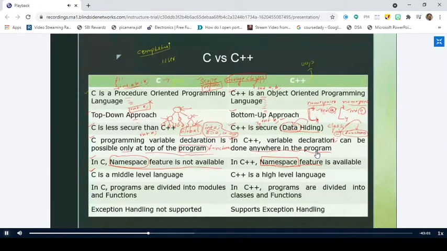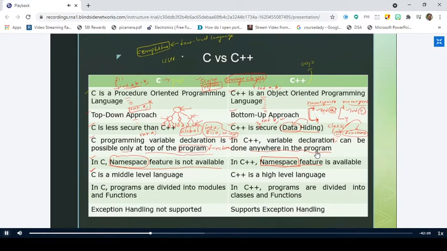So if a programming language is easily understandable by the computer, then that language is called a low level language.